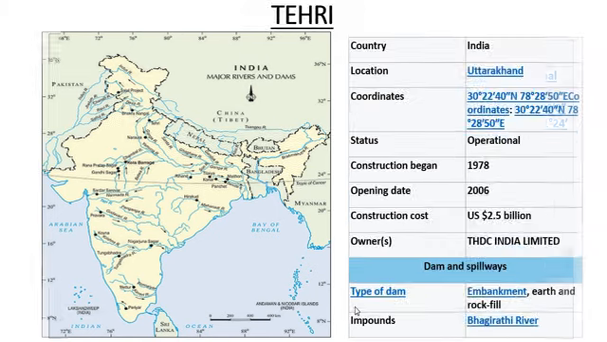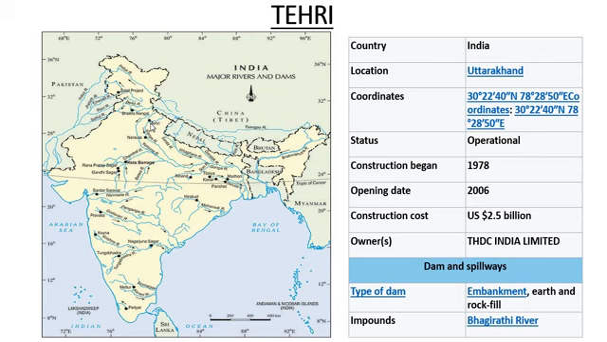Next, Tehri Dam. First we will see the location. Location is in Uttarakhand state. This place, Tehri, Uttarakhand state. Name of the river is Bhagirathi River.